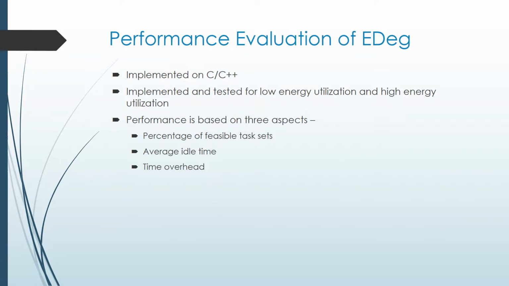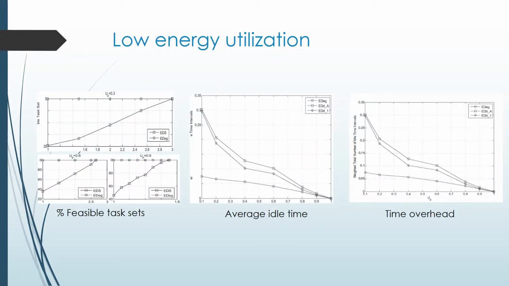The performance evaluation of EDEG is implemented and tested on C++ simulators. It is implemented and tested for low and high energy utilization based on the following three aspects: percentage of feasible tasks, average idle time, and time overhead. For low energy utilization, the system is set to consume a small amount of energy as compared to the energy stored by harvesting. The task sets are compared for EDEG and EDS algorithms.